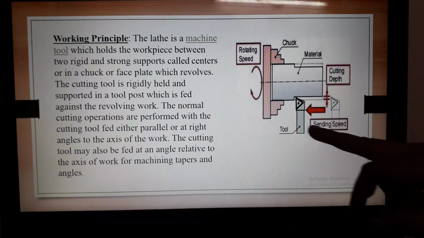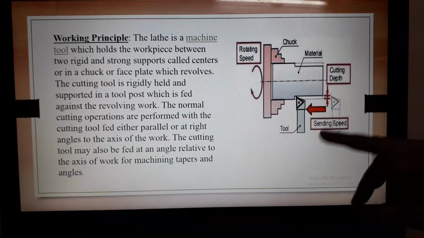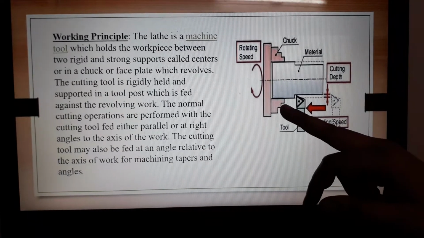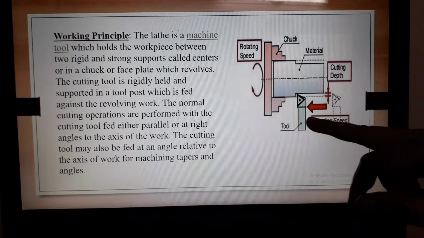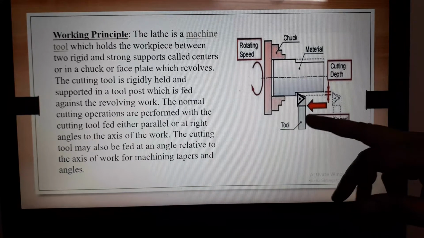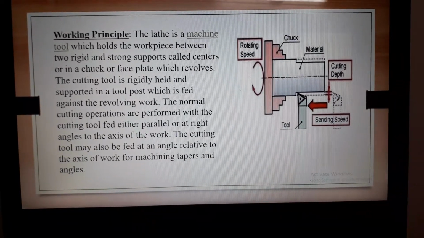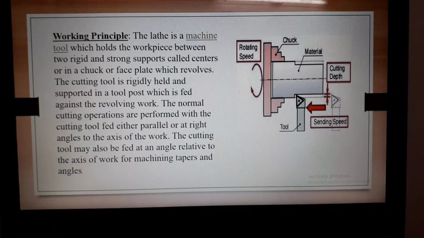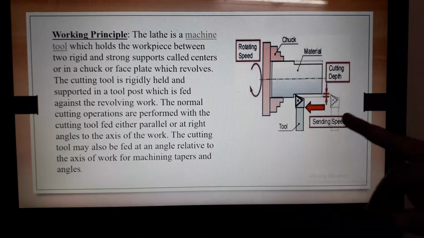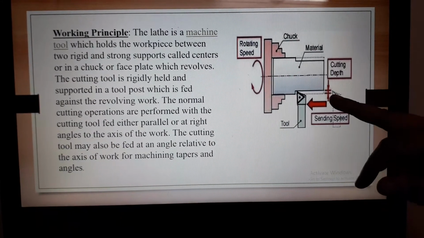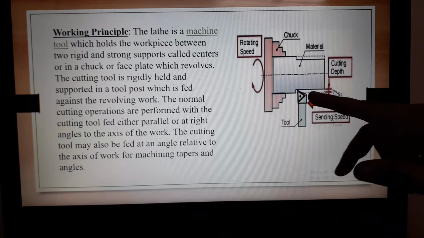The cutting tool is held in the tool post. The tool post is used to hold and support the cutting tool, which is fed against the revolving work. The normal cutting operations are performed with the cutting tool fed either parallel or at right angle to the axis of the bar, or with angular motion.